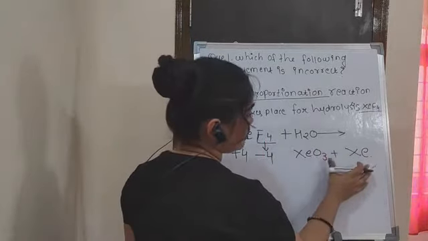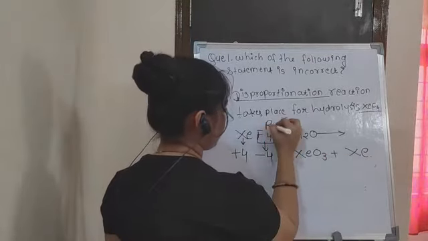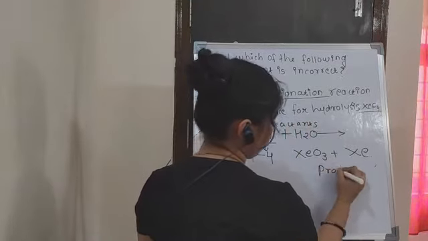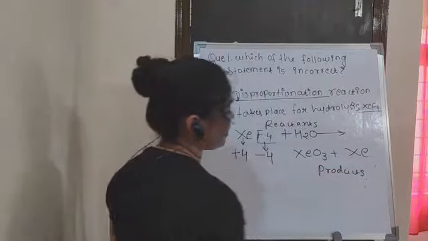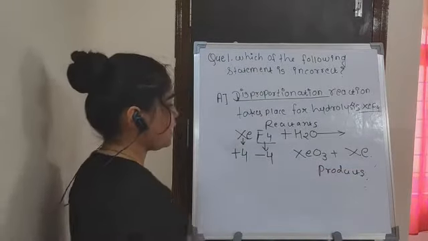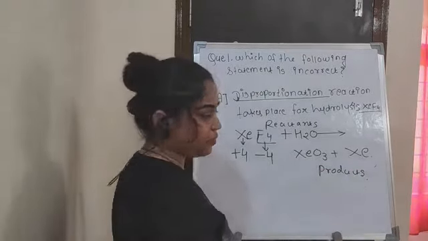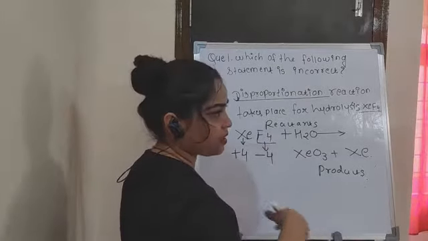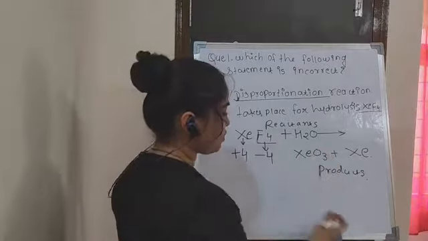These are the reactants, and these are the products. In case of the products, you have to see whether the oxidation number of xenon changes, either by gain of electron or by loss of electron.